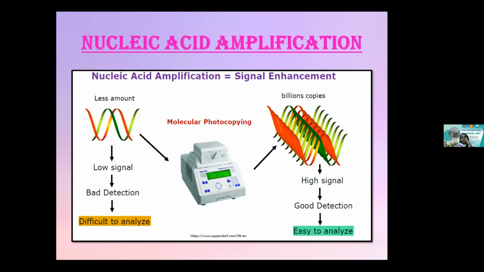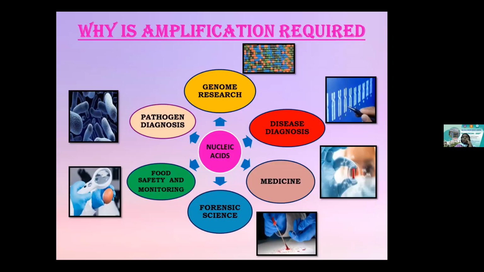So there comes the role of PCR, where using a thermocycler, a small stretch of DNA fragment can be multiplied into millions of copies. So why is this amplification required? It has a very broad spectrum of applications. It's not restricted only to pathogen diagnosis or a disease diagnostic test.